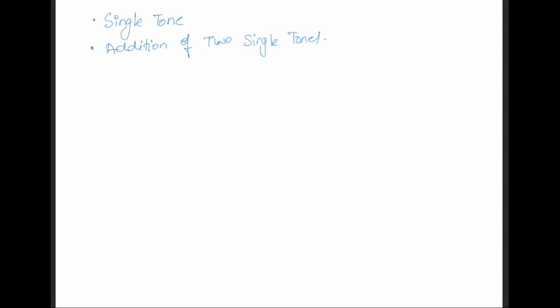So what if we keep adding tones, something like x(t) equals the summation over k from 1 to, let's say, some value N, of A_k sine 2 pi f_k t, and let's assume some phase also. This is just a generalization that I have done.